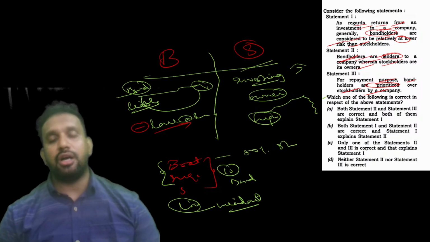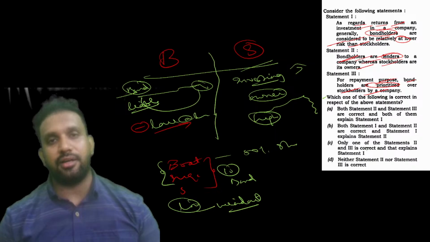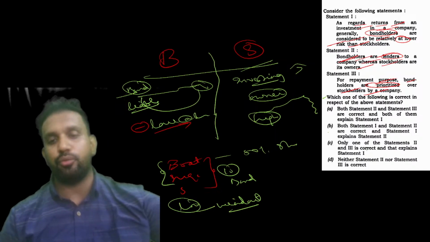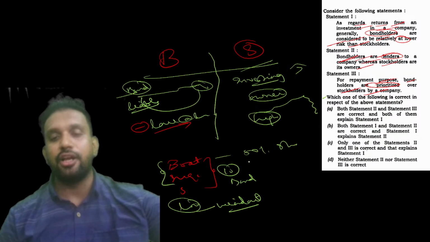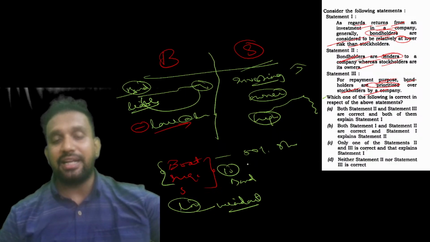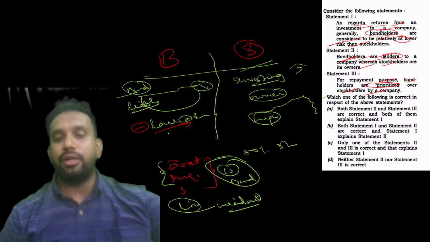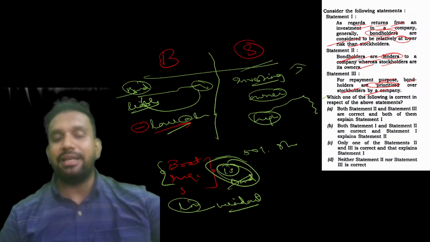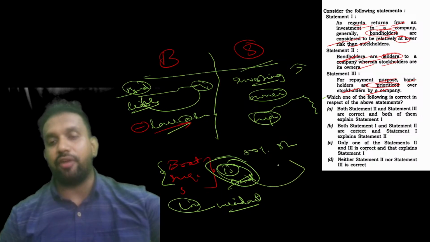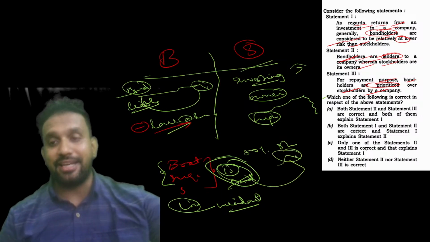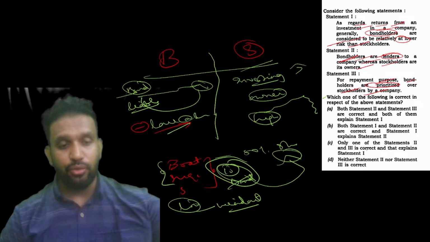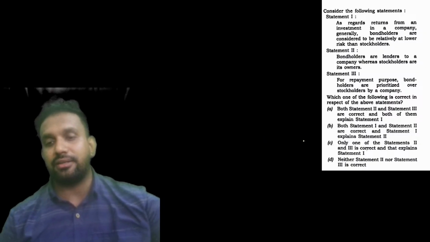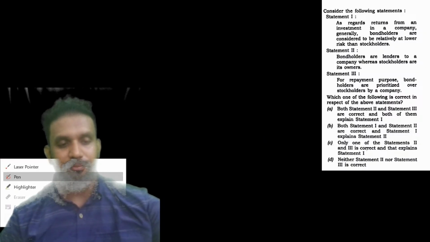It means they will tell their employees that after 2 months we are removing all of you, please look for another job, and so forth. They will close the office. At that time, obviously bondholders are just lenders, so they are not the owners of the company. They will get their money first, and whatever is left after dilution will be given to shareholders. So both statements 1 and 2 are correct, and the third statement explains statement 1 very correctly.